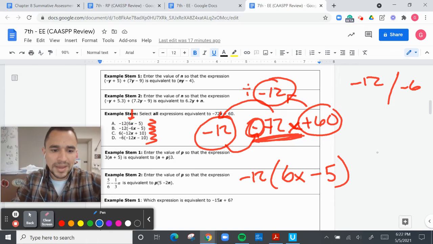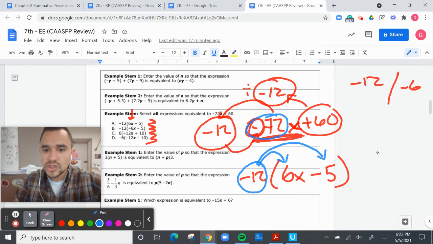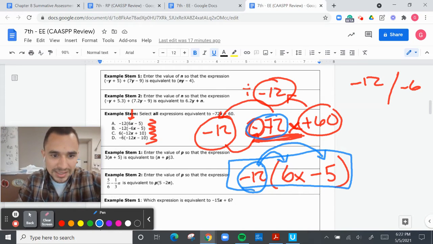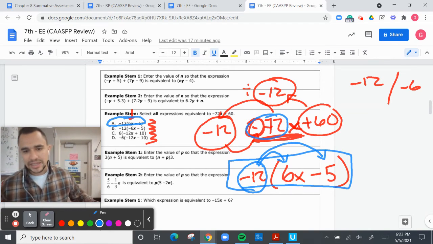Just to work backwards, negative 12 times 6 gives me negative 72, and negative 12 times negative 5, well, a negative and a negative turns into a positive, and that's 60. So I'm looking for something like this. Is there a negative 12 and a 6x minus 5? Yes. So A looks good. Let's make sure we double check that later.